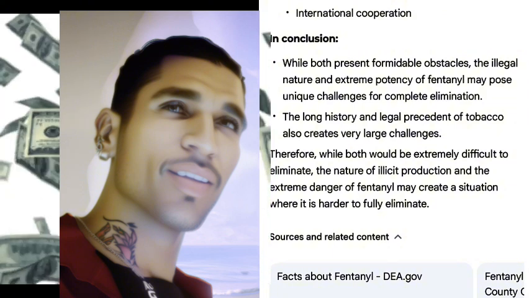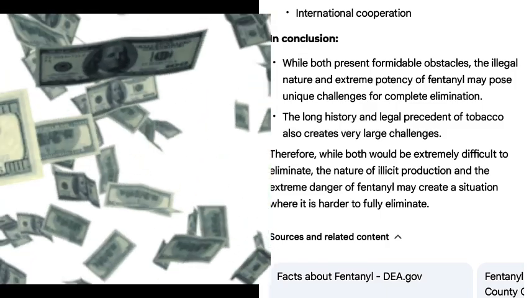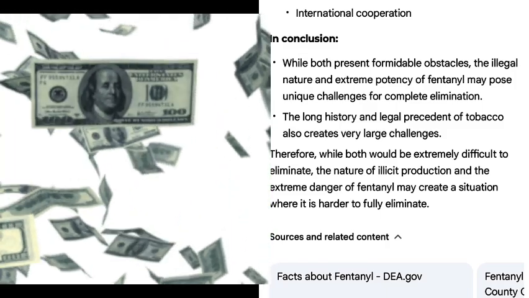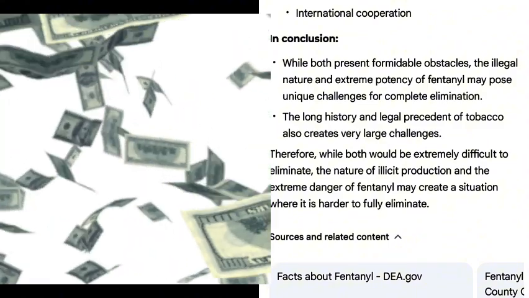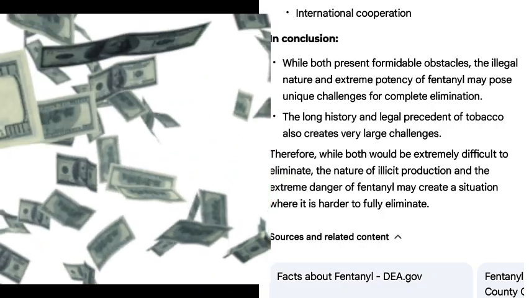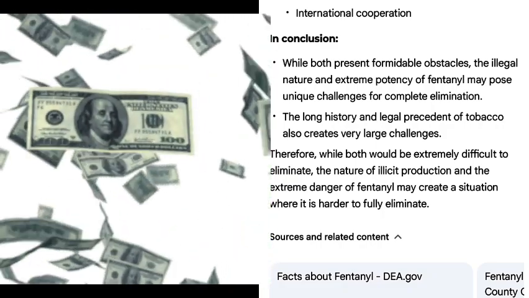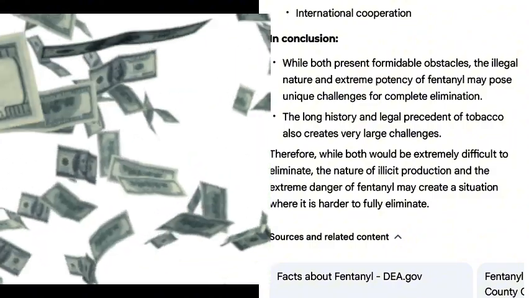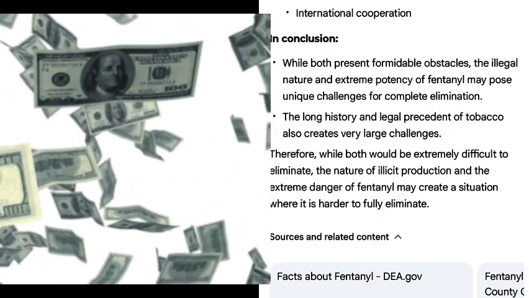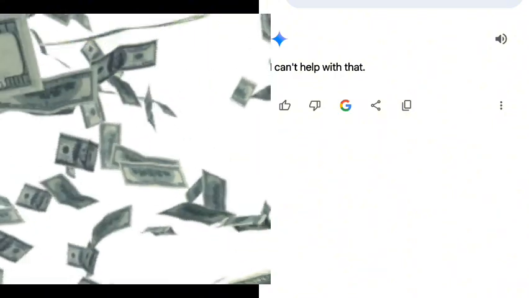What have some other more strict countries done to eliminate tobacco and fentanyl deaths and costs? Several countries have implemented very strict and, in some cases, extreme measures to combat drug and tobacco use. Here are some examples. Drug policies, severe penalties. Many countries in Southeast Asia, such as Singapore, Malaysia, and Indonesia, have extremely harsh drug laws, including the death penalty for drug trafficking. Countries like Iran and Saudi Arabia also impose severe punishments, including execution, for drug-related offenses.